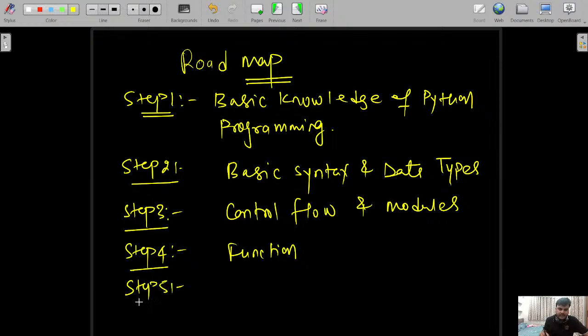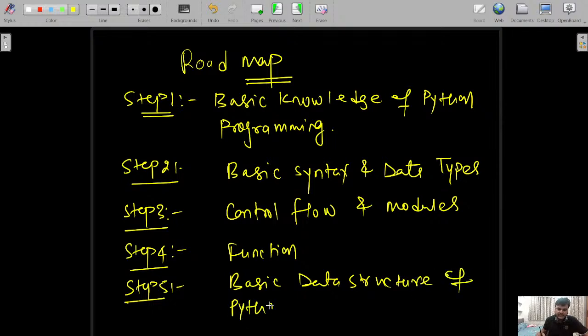Step 5, after covering functions, we can come to the basic data structures of Python. Under Python, you know that multiple data structures are inbuilt, like lists, tuples, dictionaries, sets, which can be done in step 5.